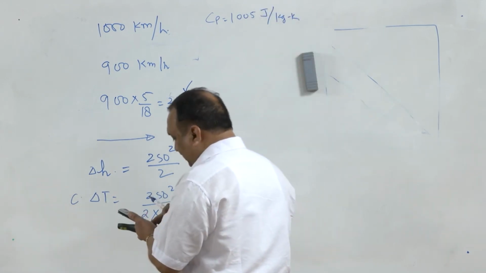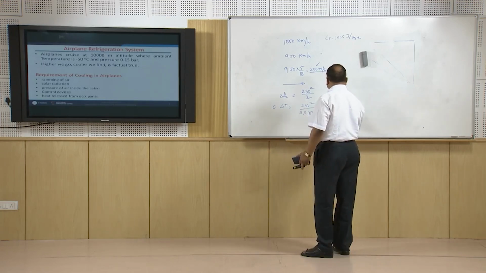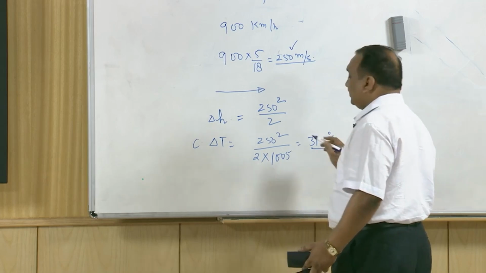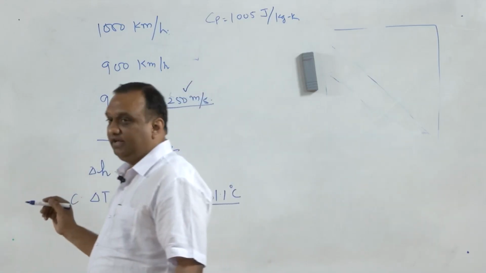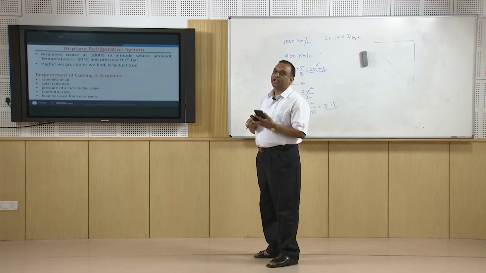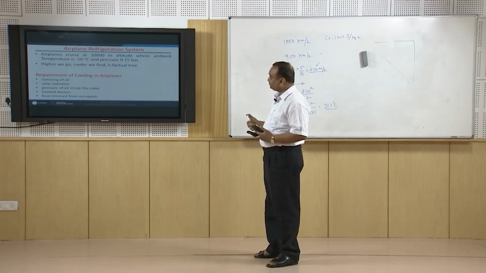So, this is going to be equal to 31.1 degree centigrade. This is the temperature rise. This is the order of temperature rise when high velocity air strikes the plane and kinetic energy of air is converted into the enthalpy of air.